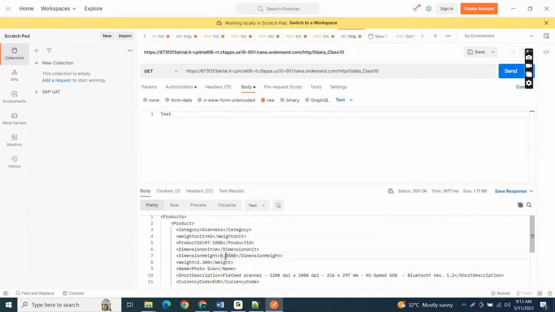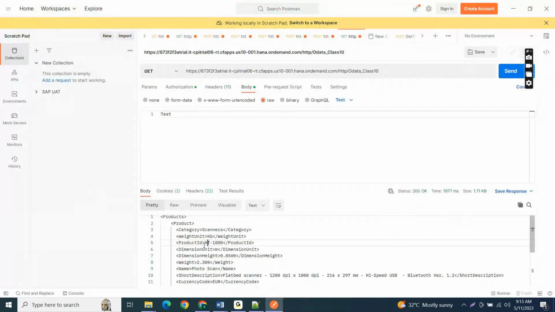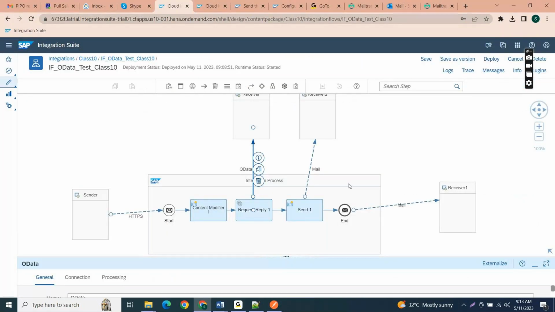For example, we have a SAP system, the receiver system, which provides all the product details to the sender system. They would like to know each individual product's details, so they send an individual product ID, and based on that they receive the data as a response from the target service.